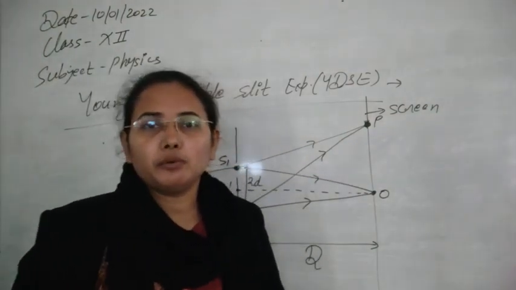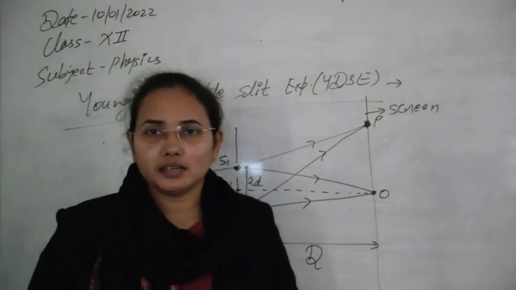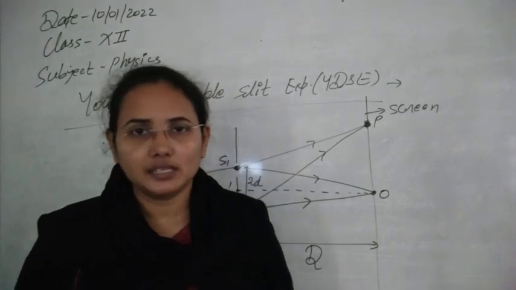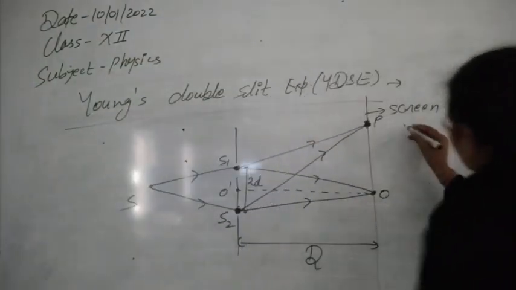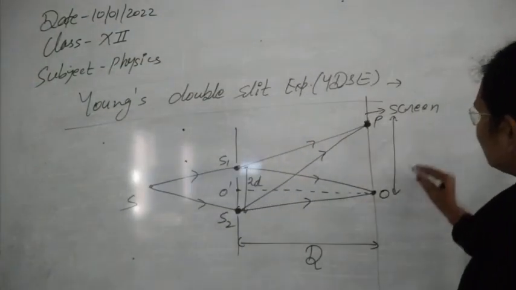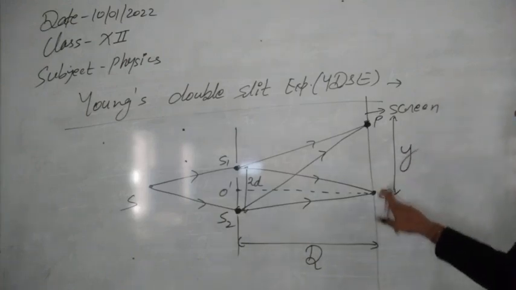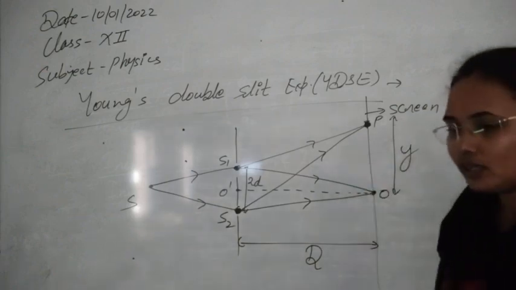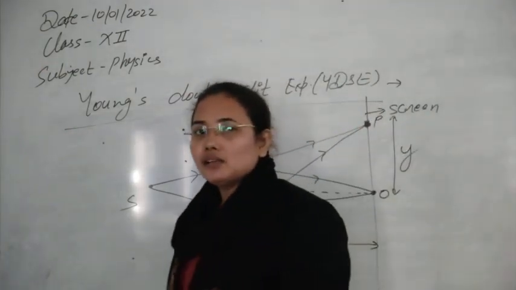Whether this point P is maxima or minima is uncertain. We don't know when it will be maxima or minima, so how can we find the condition for that? And the next thing is the distance of point P from point O, that is, at what distance the pattern is formed there.